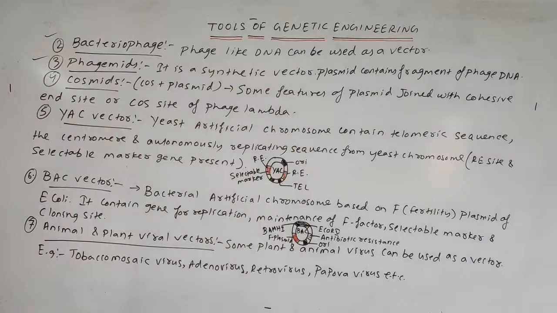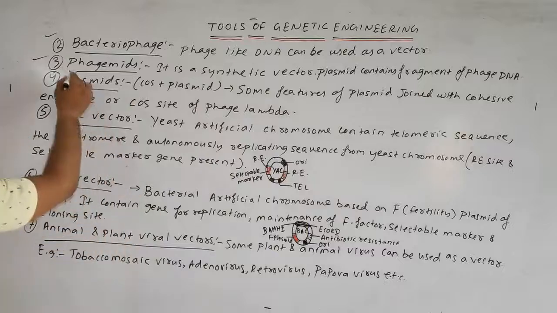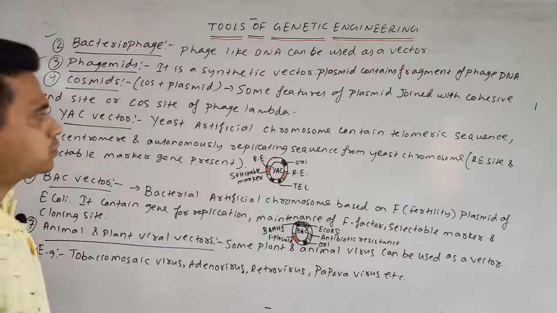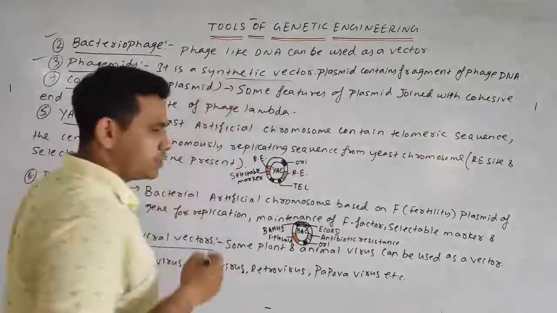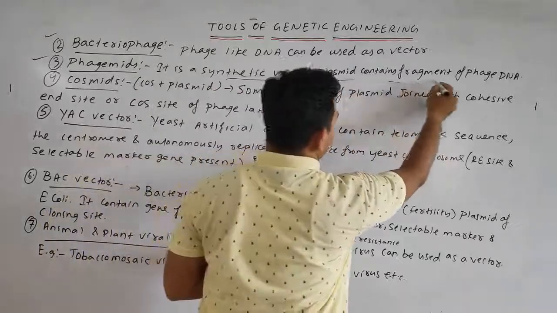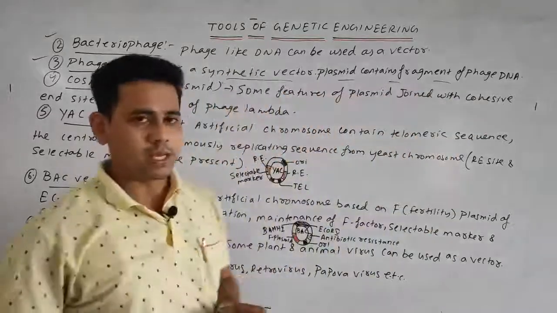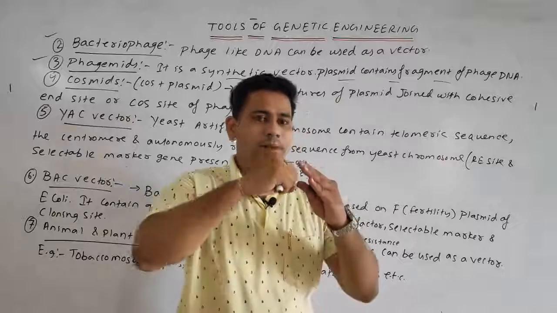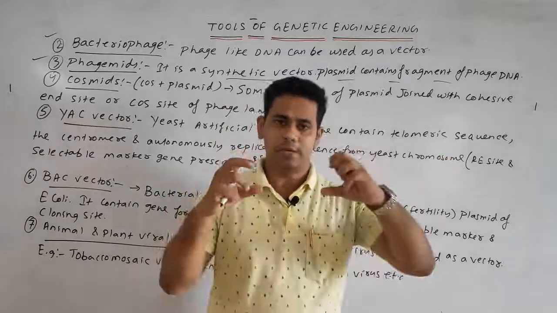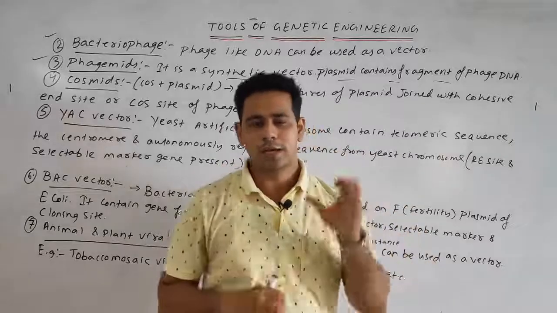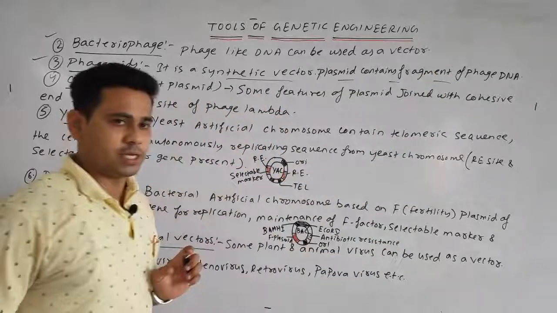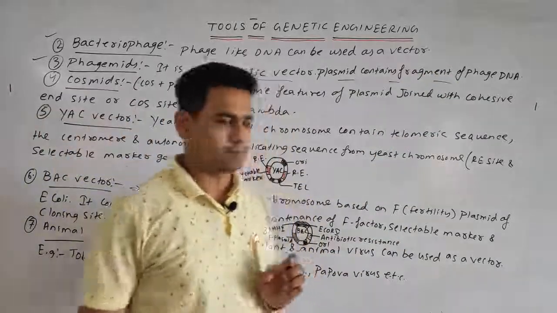Next, phasmids. Phage means the bacteriophage, and mid means the plasmid. It is a synthetic vector, meaning it is artificial and made in the laboratory. The plasmid contains fragments of phage DNA, which act as the vector.